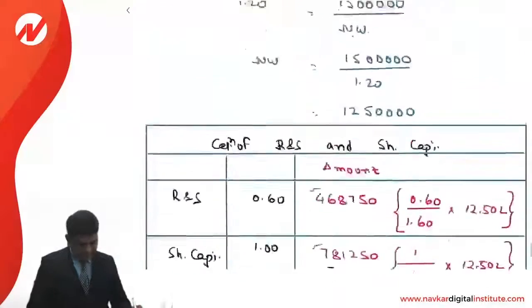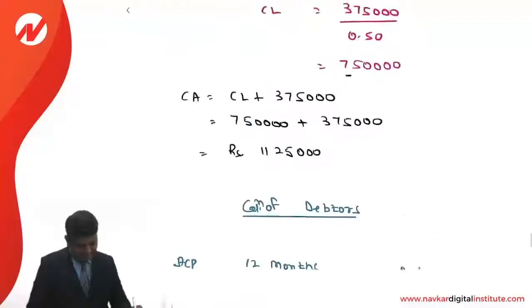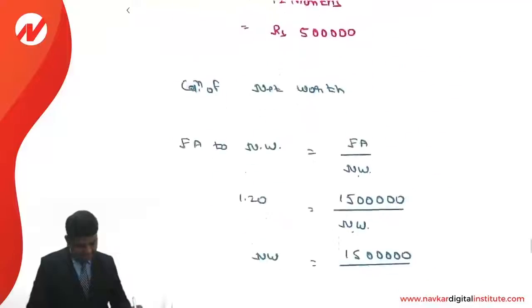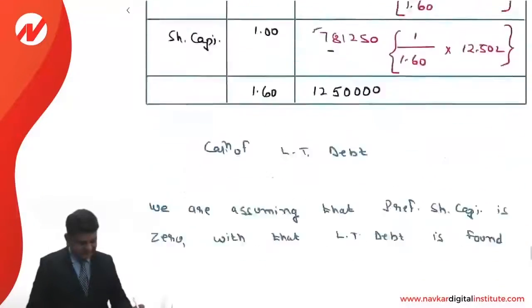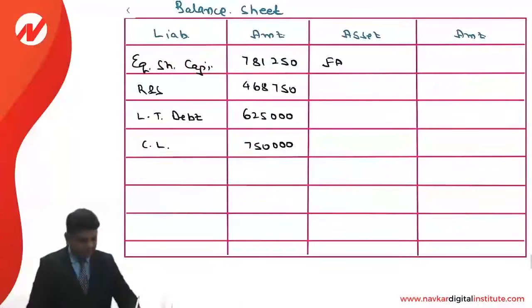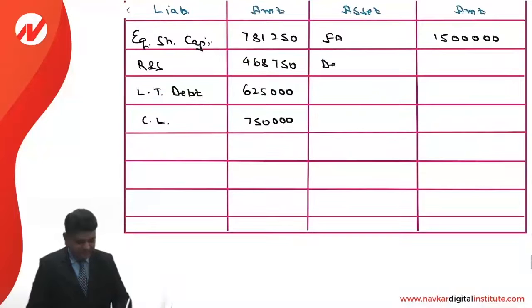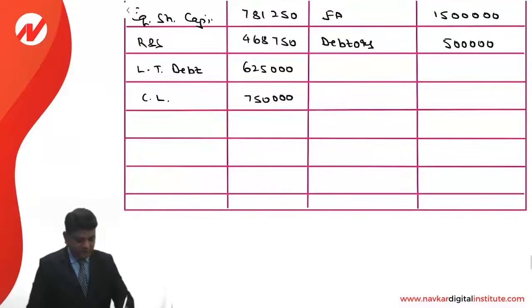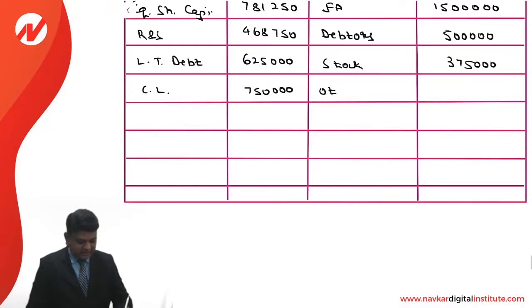The amount of the fixed asset is 15 lakhs. No information is given for any investments, so we are ignoring it. Debtors, it is an amount of 5 lakhs. Stock, that is 3,75,000. And other current assets, or we can say that it is the cash balance.